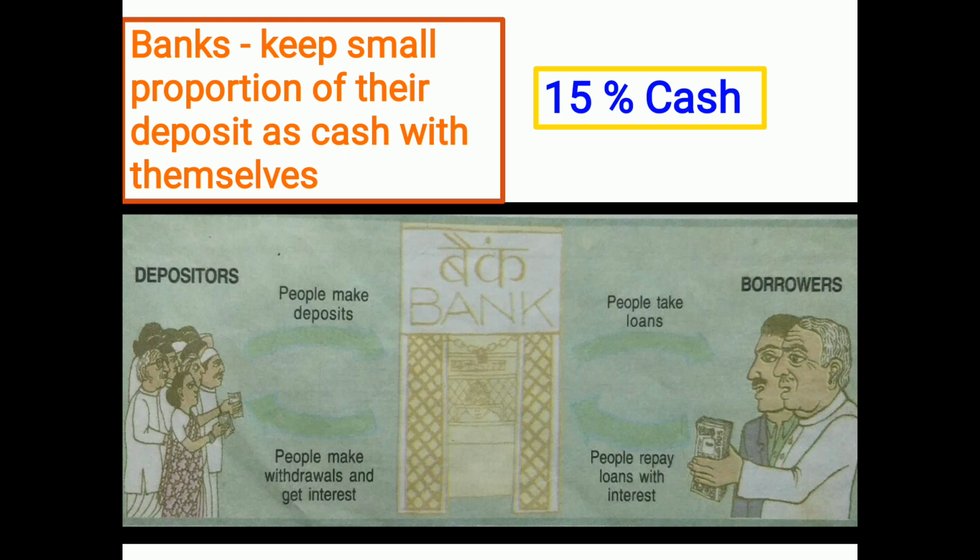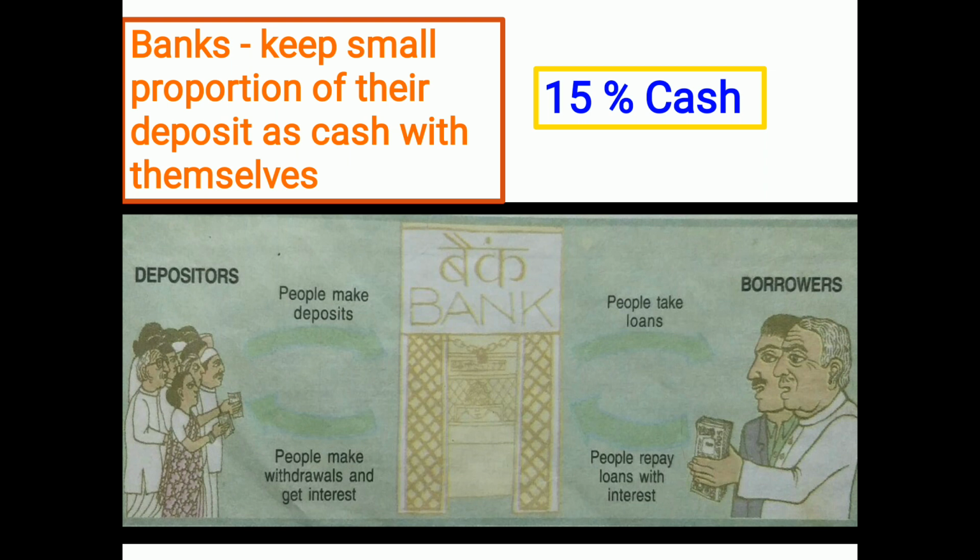So that is 15%. 15% of the deposit, they will hold as cash in the bank for daily transactions. For what purpose is 15% of the deposits kept as cash in the bank on a daily basis? It is mainly kept as a provision to pay the depositors who might come to withdraw money from the bank on any given day.